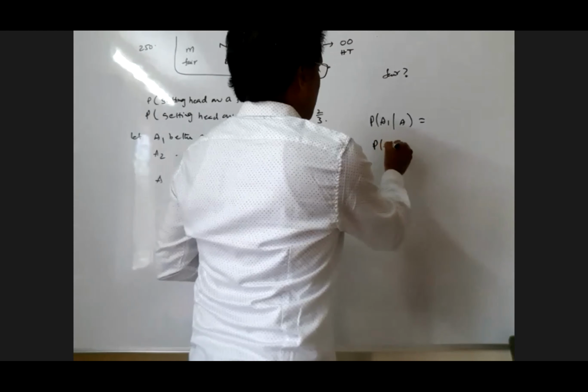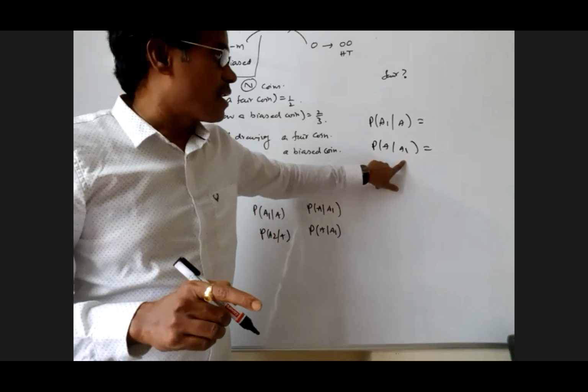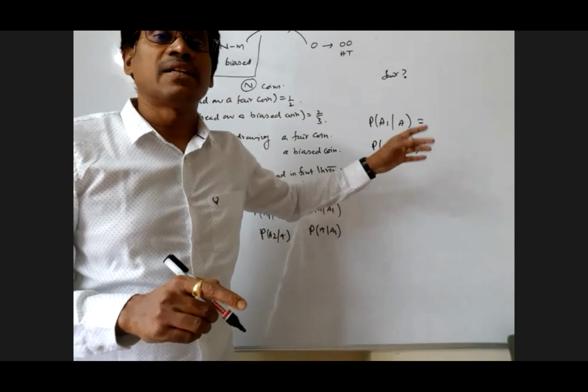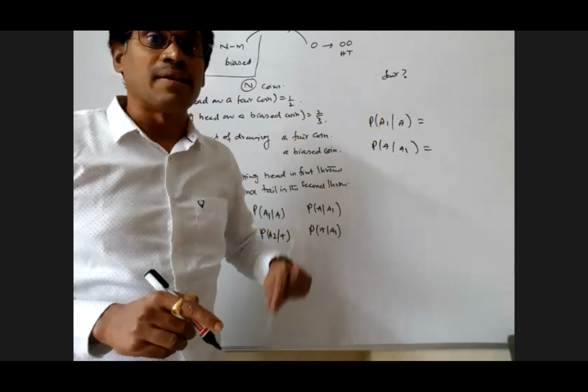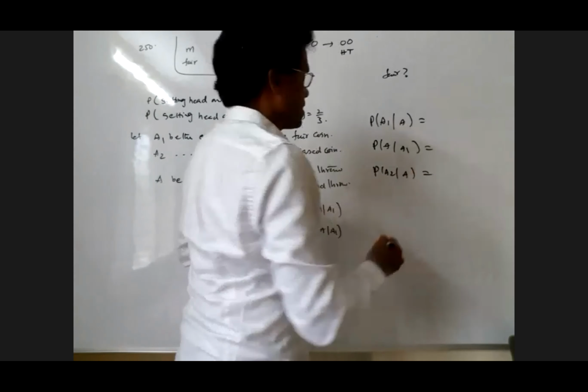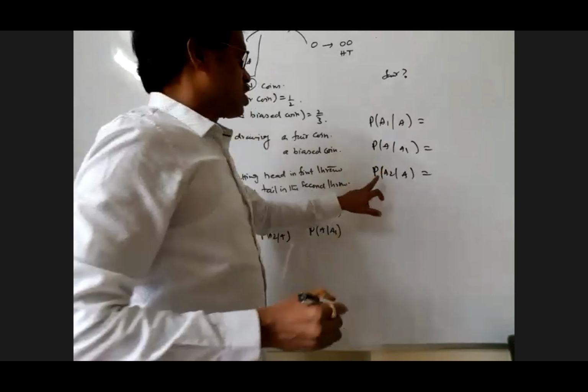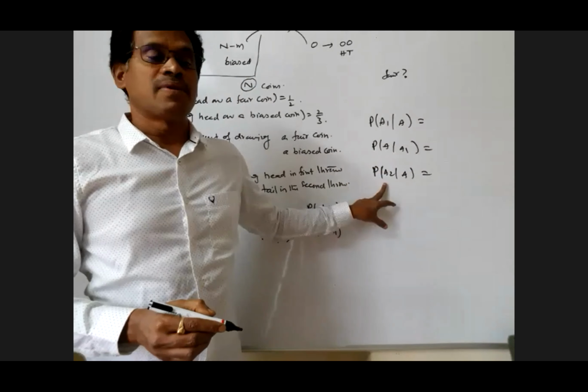Probability of getting head in the first throw and tail in the second throw, given that a fair coin is drawn. Given that the drawn coin is a fair coin. Understood? You got the difference, I think. Yes, if this is the case, probability of A2 given A. What is the meaning of that? Probability of drawing A, the biased coin, given that